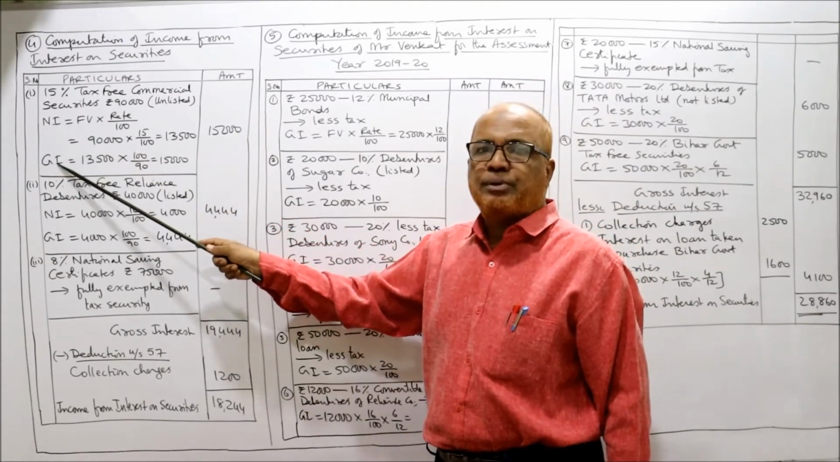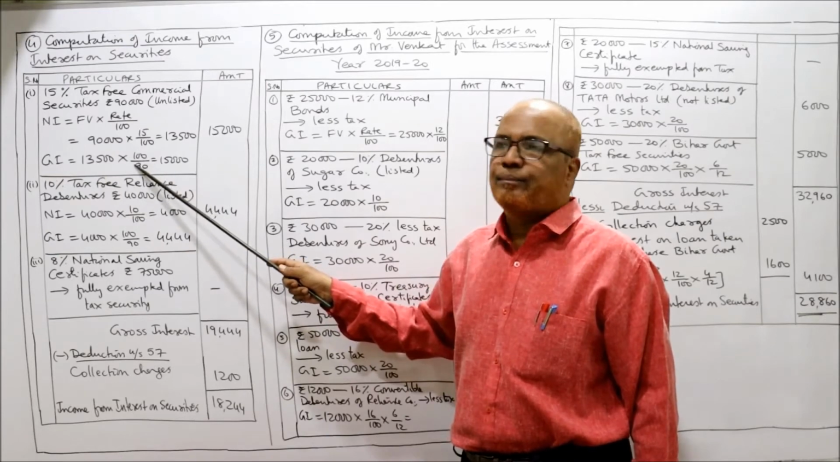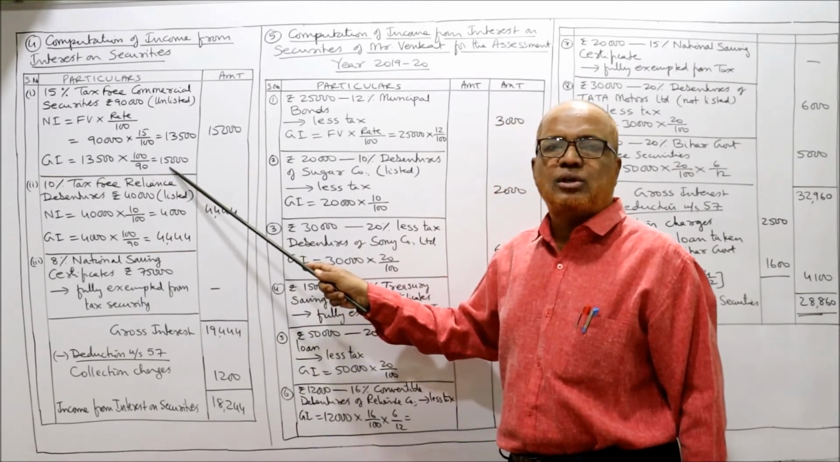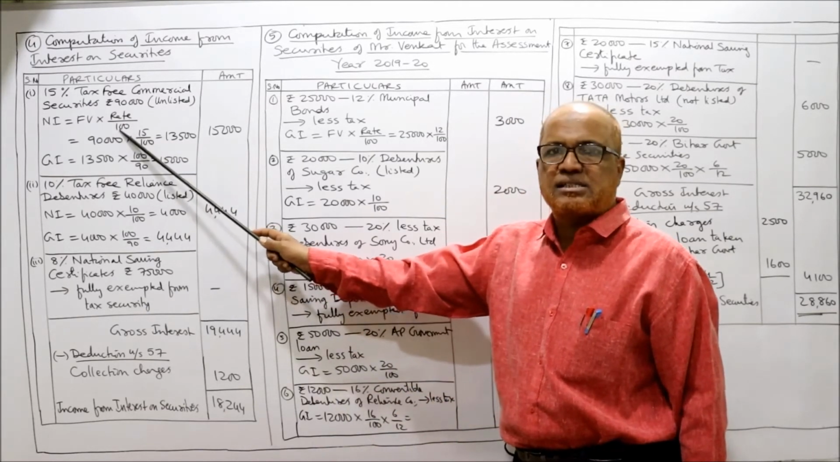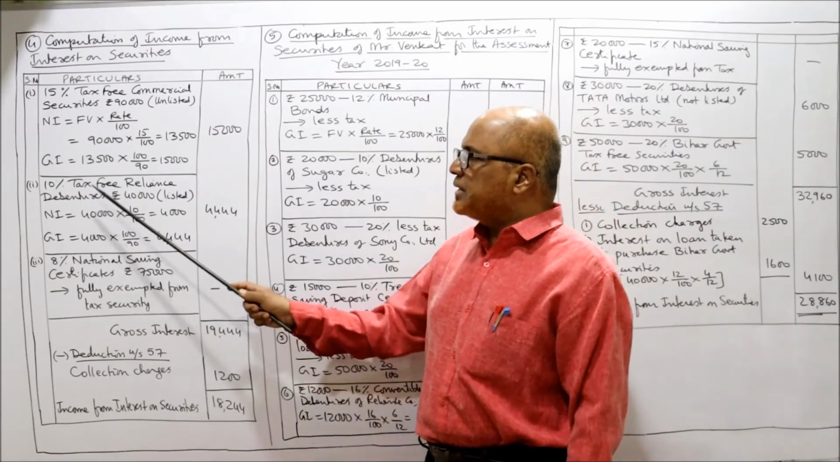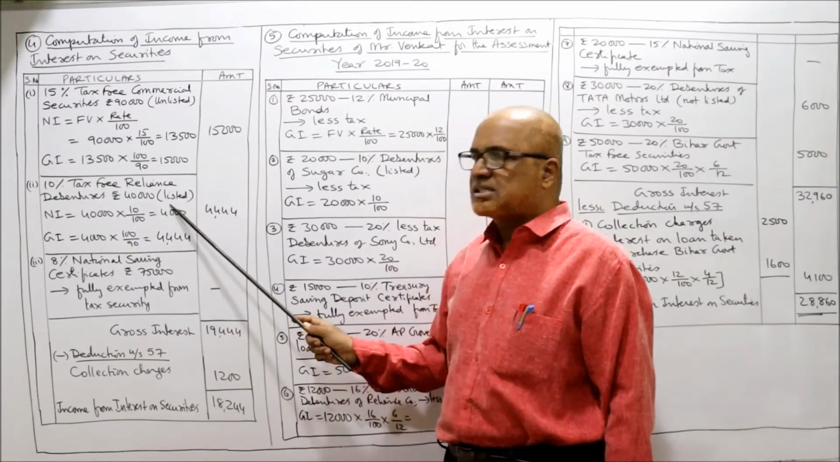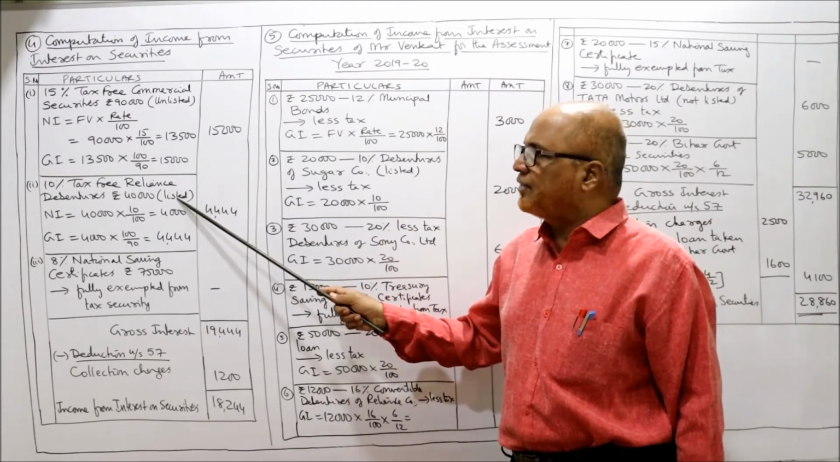Now we have to gross it up. So gross interest is equal to net interest into 100 by 90. So net interest 13,500 into 100 by 90, 15,000. So 15,000 is the gross interest. First case. Second case, 10% tax-free Reliance debentures, 40,000 listed. Whether it is unlisted or listed doesn't make any difference.